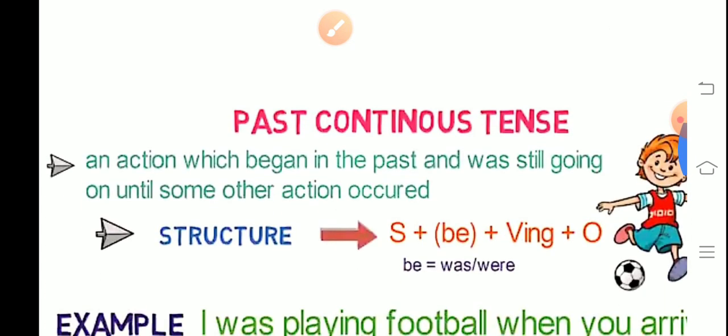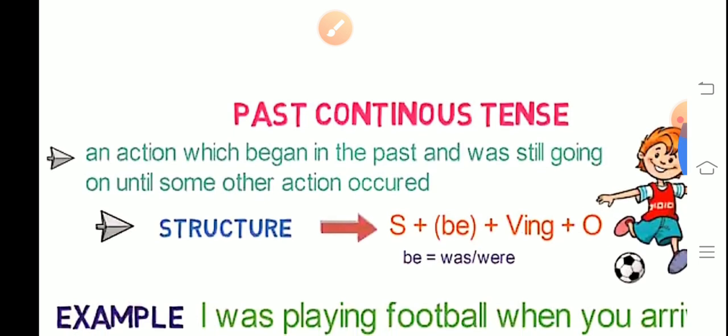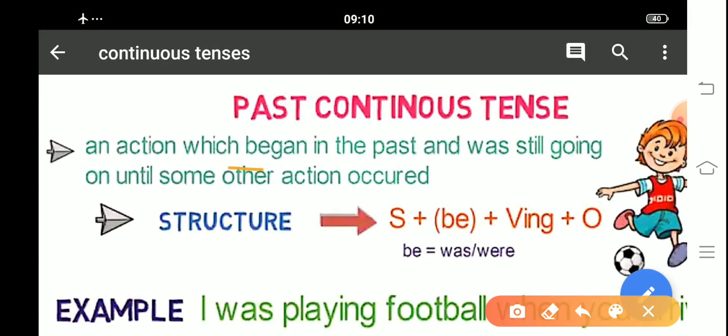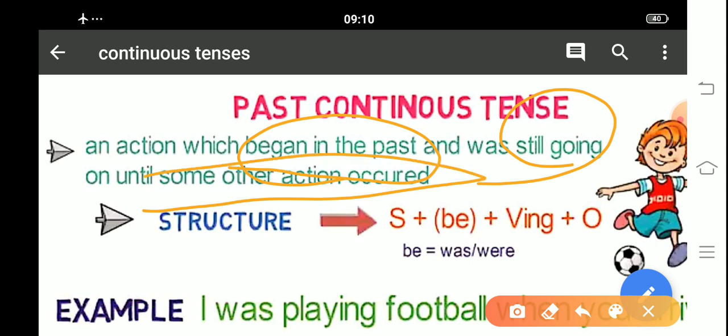So now, the second one is past continuous tense, for an action which began in the past. Past continuous tense will be used for the action that has already started in the past but was still going on until some other action occurred. Means to say that if some other action had started, but the previous action had already begun, in that case you have to use past continuous.